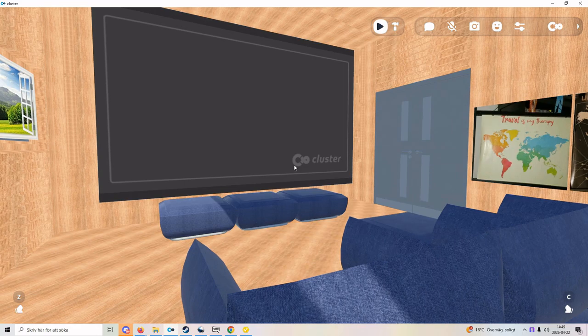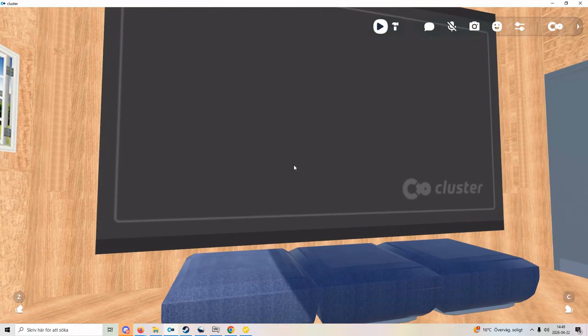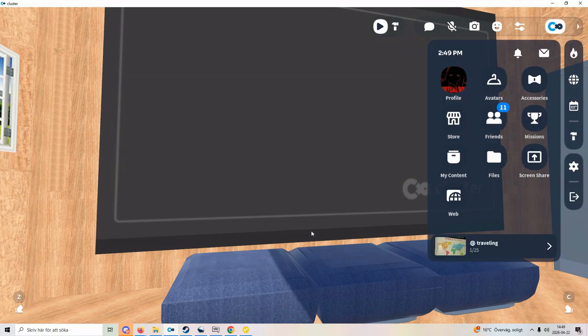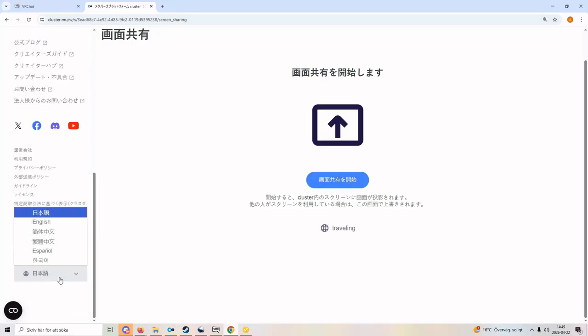I was in VRChat once, and over a week, you couldn't play YouTube videos. It worked every day, every second in Cluster, because in VRChat to stream on the screen, you have to open a third-party app like OBS. In Cluster, you just click here, share screen. It will go here. You see it all in Japanese. Go to the bottom here, click on English.